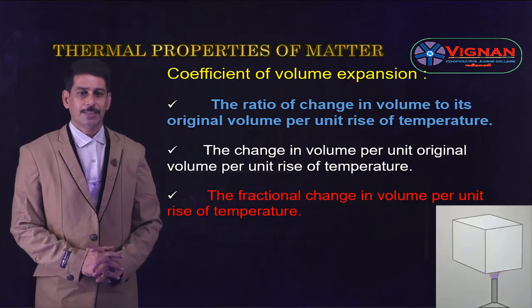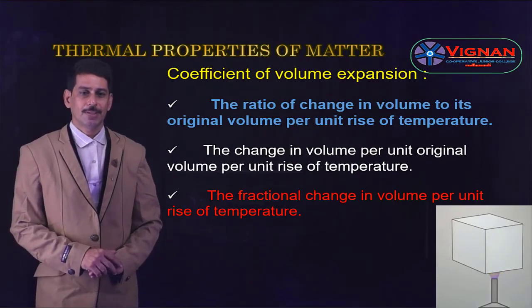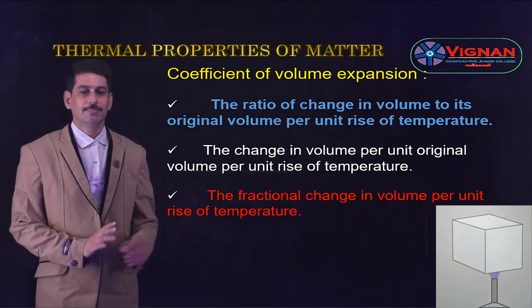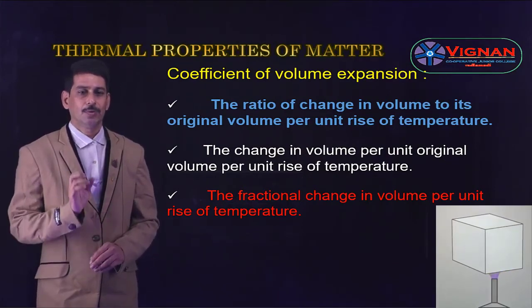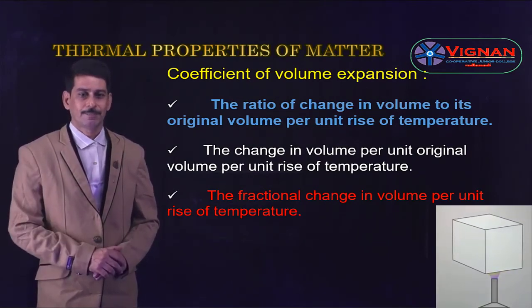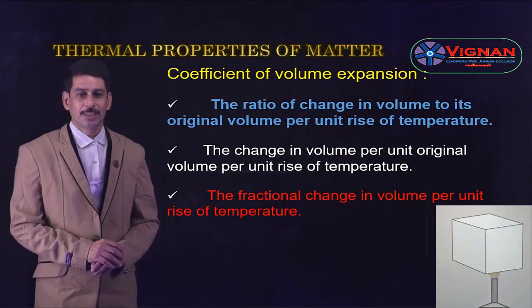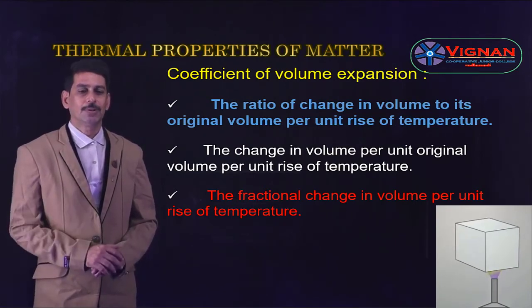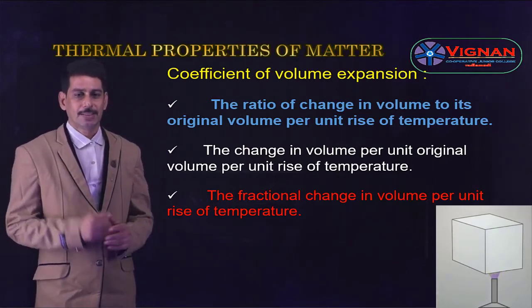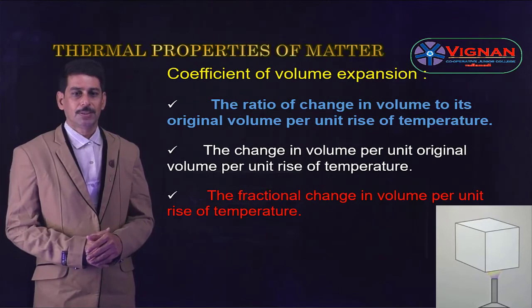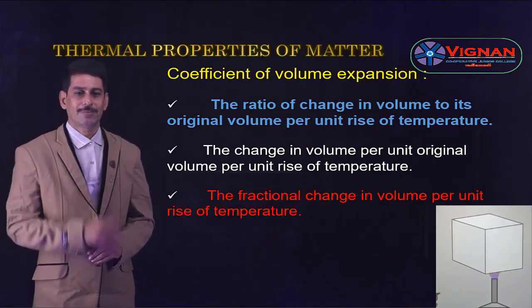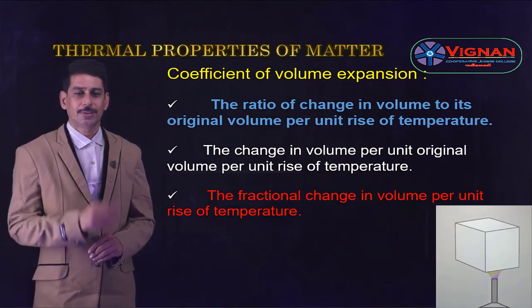So it is defined as the ratio of change in volume to its original volume per unit rise of temperature. The ratio of change in volume to its original volume per unit rise of temperature is called the coefficient of volume expansion, and it is also called the coefficient of cubical expansion. And it can also be defined as the change in volume per unit original volume per unit rise of temperature. And the coefficient of volume expansion can also be defined as the fractional change in volume per unit rise of temperature. So these are the three definitions for coefficient of volume expansion or coefficient of cubical expansion.